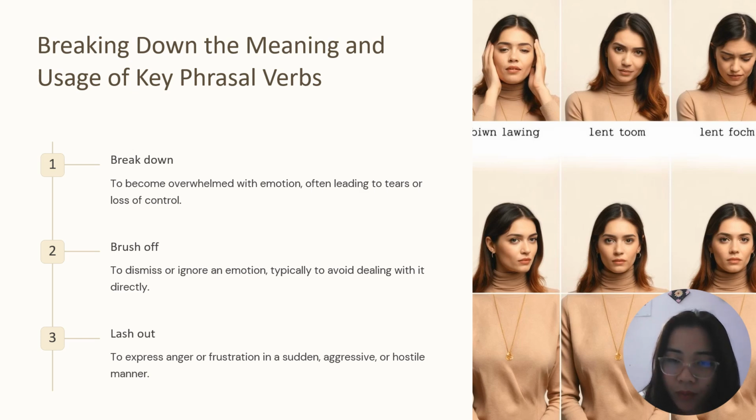So, brush off, don't think about this, right? So, dismiss, for this we use brush off. Lash out, to express anger or frustration in a sudden, aggressive, or hostile manner. So we saw all these things, the emotional meanings of phrasal verbs.